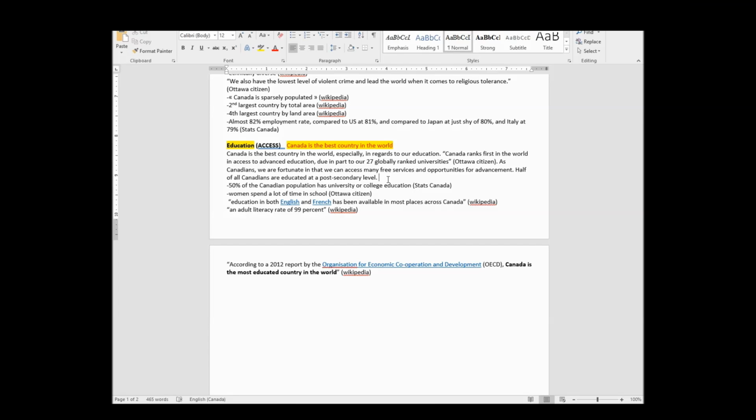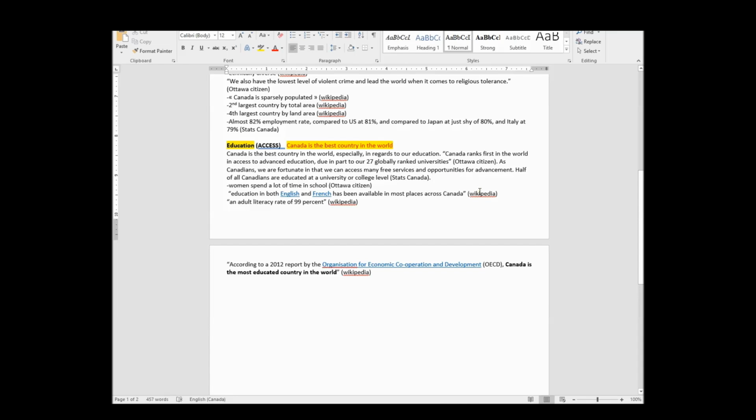I might have to actually change that. Half of all Canadians are educated, let me just say, at a university or college level. There we are. I've not copied the words so much that I'm going to be accused of plagiarism, but I still have my fact the same. So now I can actually get rid of this. But oops, sorry, got my bracket. I have to keep my fact in there, or my reference in there. Otherwise, people are going to be like, "Did you just make that up?" And I'm like, "No, I got it from Stats Canada."